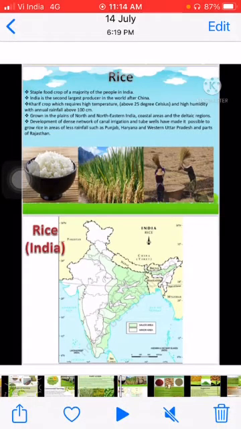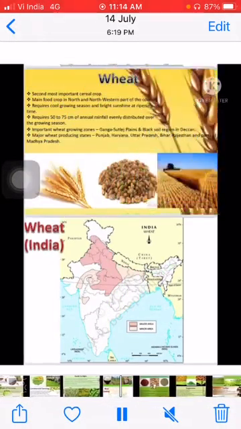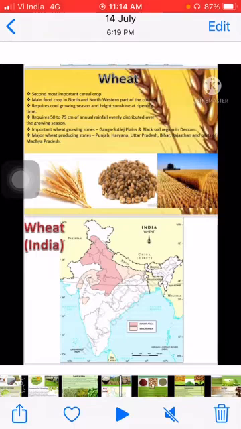After that, we come to the next, that is our wheat crop. Wheat is the second most important cereal crop. It requires annual rainfall between 50 to 75 centimeters, and it is a rabi crop, which requires cool growing seasons and bright sunshine.